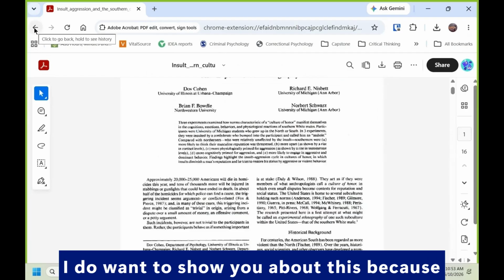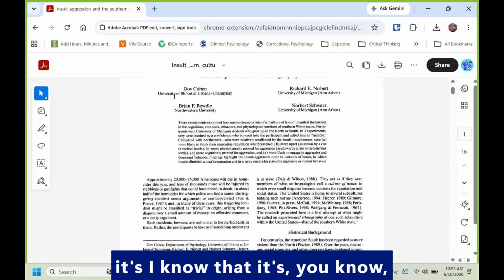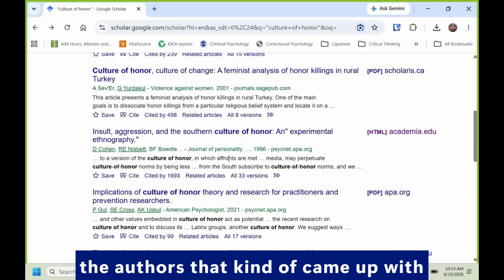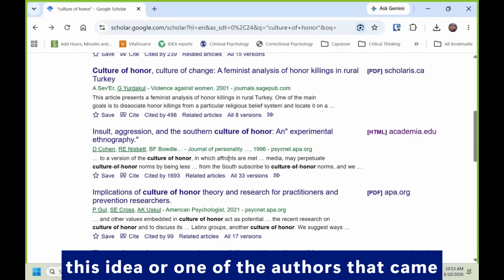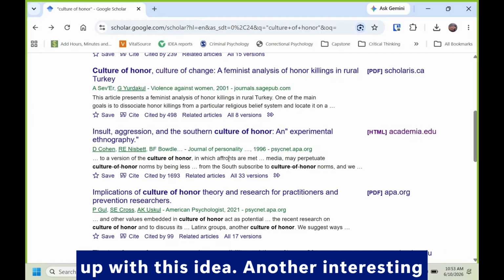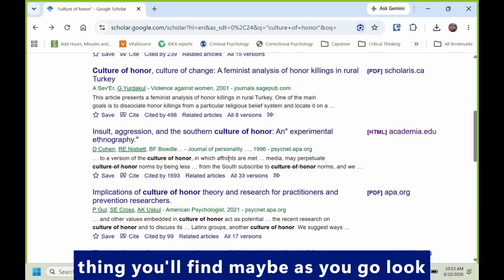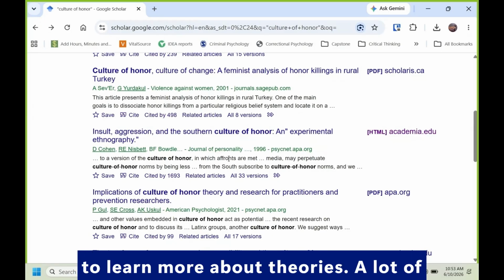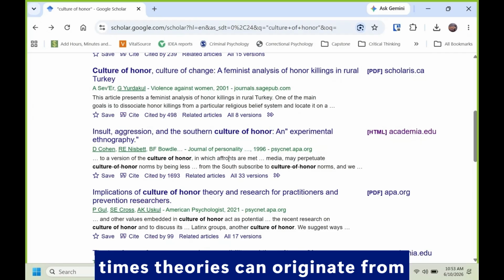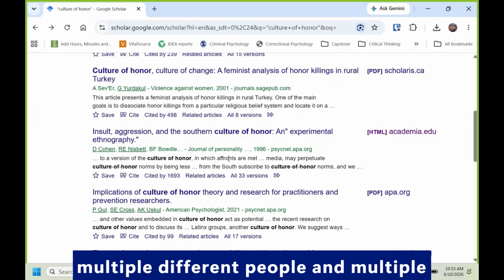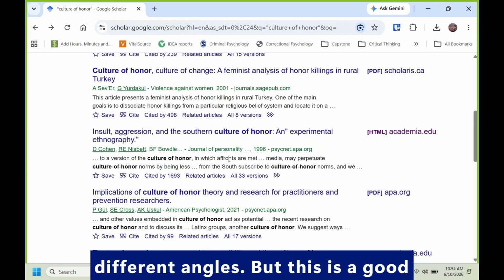But one of the things I do want to show you about this, because I happen to know that it's the authors that came up with this idea, or one of the authors that came up with this idea. Another interesting thing you'll find as you look into these kinds of things or start to learn more about theories, a lot of times theories can originate from multiple different people and multiple different angles.